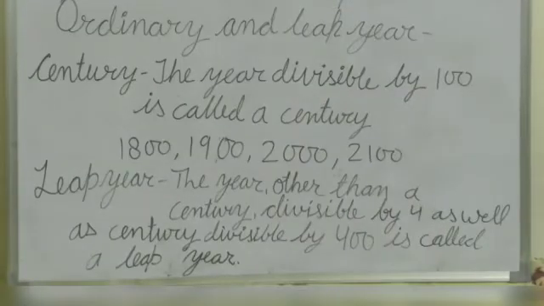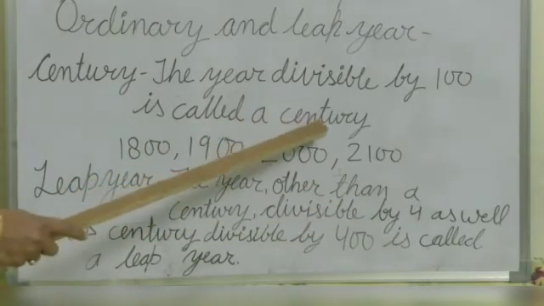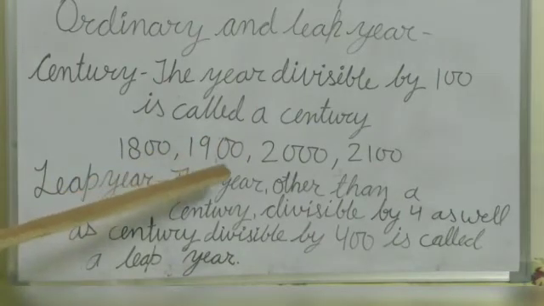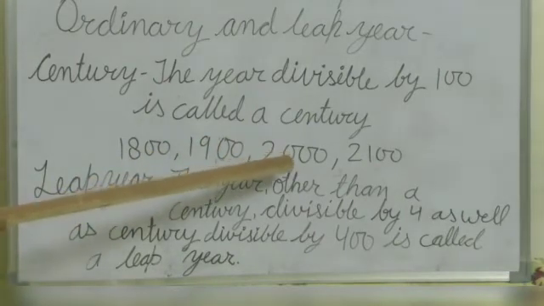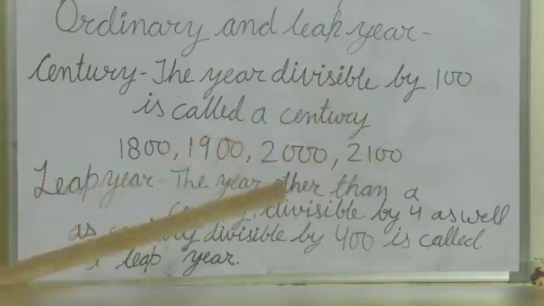Next, ordinary and leap year. What is a leap year? First, century. A year divisible by 100 is called a century. Example, 1800, 1900, 2000 and 2100.